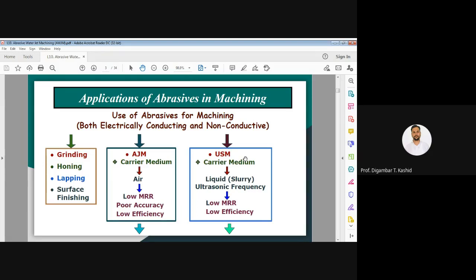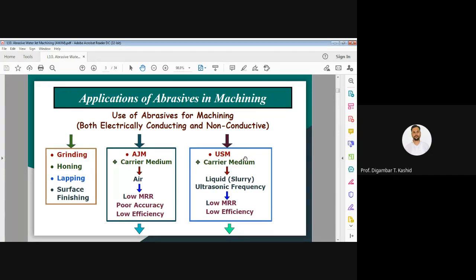Now, in the ultrasonic machining process, the carrier medium is also a liquid, and abrasives are mixed in that liquid. Normally water is the carrier medium in ultrasonic machining, and that water is mixed with the abrasive; after mixing, it is known as abrasive slurry.